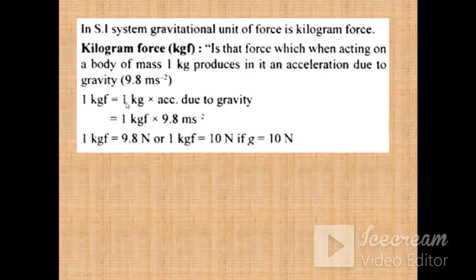When you move an object of 1 kg with an acceleration equal to the acceleration due to gravity, that is 9.8 meter per second square, the force acting on the body is measured in terms of kilogram force. So this is the relation between Newton and kilogram force: 1 kilogram force is equal to 9.8 Newton, or sometimes for our convenience we take this 9.8 as 10 Newton.